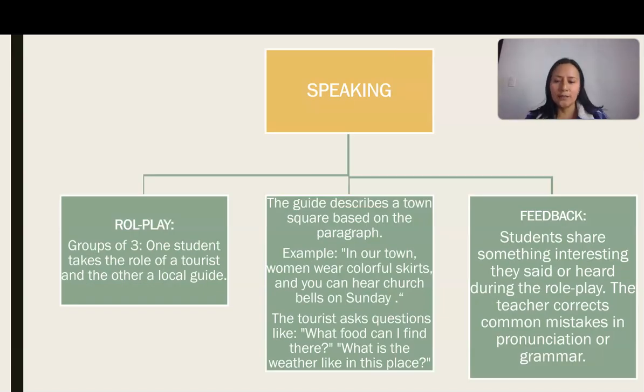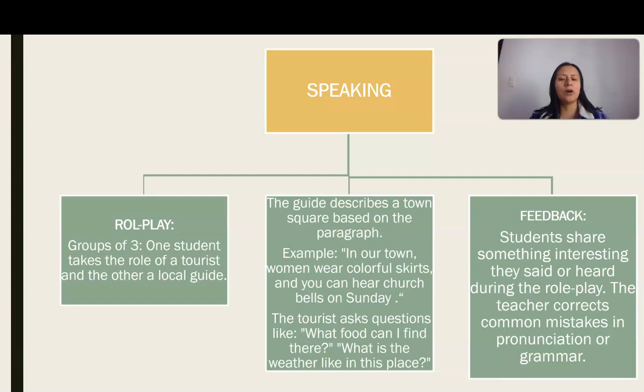For speaking activities, we have a role play in groups of 3. Two students are going to be tourists. One student is going to be a local guide. The local guide is going to describe a town square based on the paragraph.